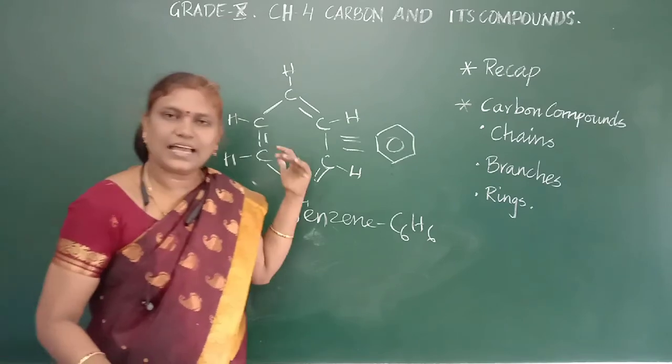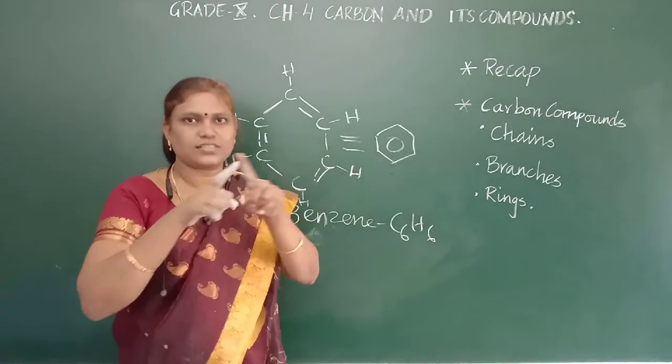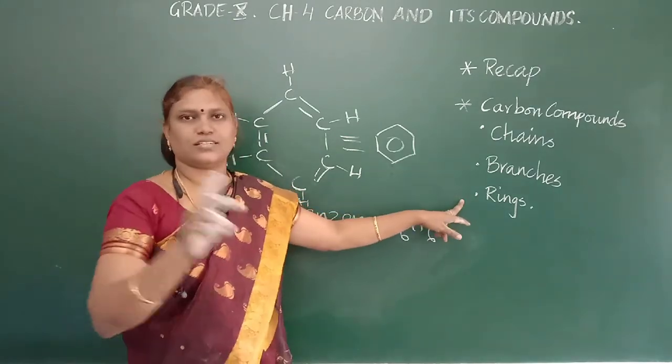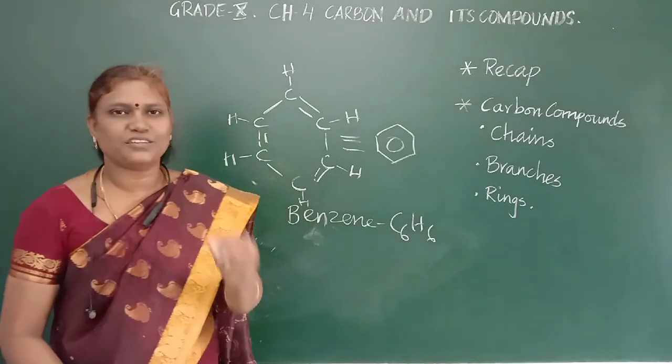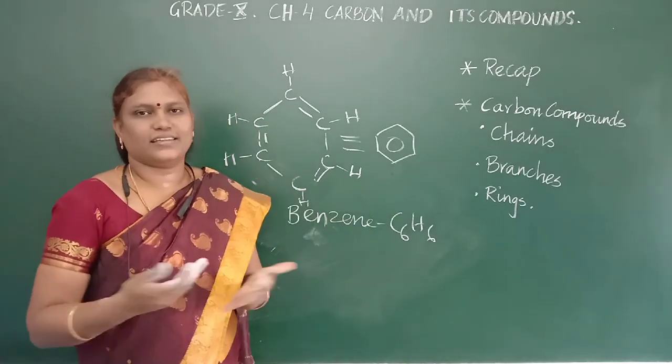So we have seen the cyclic rings. Cyclic rings means closed structures. Open chain is also possible, branched is also possible, closed rings are also possible. These are a few examples of organic compounds. You will be studying them in detail later.